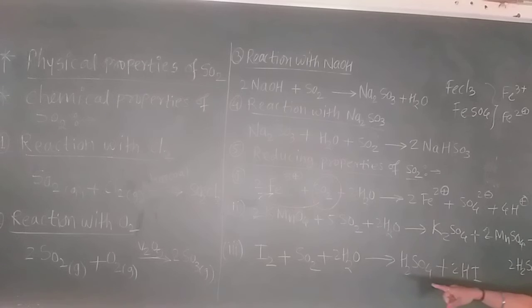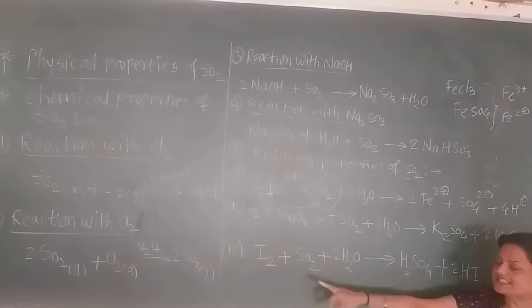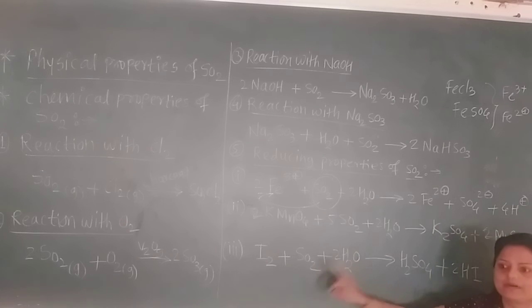And which reduces it? Sulfur. Here sulfur has the +4 state, but what is the state of this sulfur here? Here +6, because -8 +2. How many remaining? -6. To balance -6, what is the oxidation state of sulfur here? +6. So the +4 oxidation state increases here. That means sulfur gets oxidized and iodine gets reduced. And which reduces iodine to hydroiodic acid? This sulfur dioxide reduces iodine to hydroiodic acid.